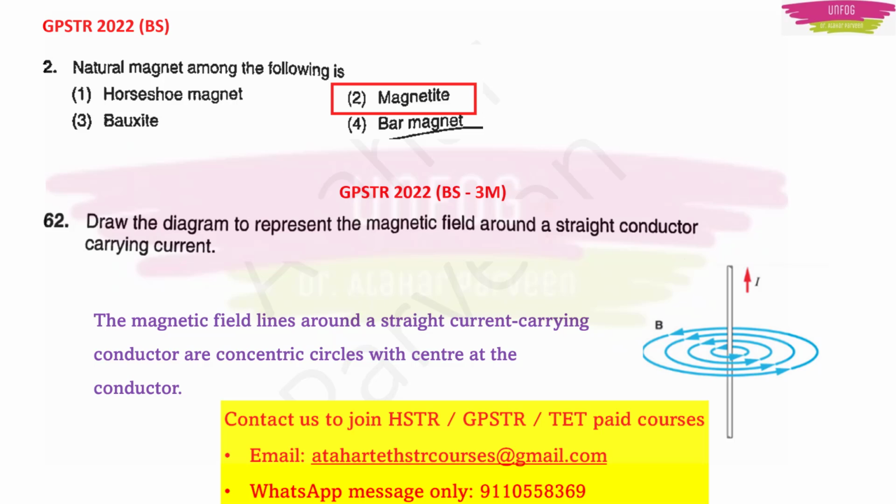Okay. Here the magnetic field lines around the straight current carrying conductor are actually concentric circles, and the center of those concentric circles is the conductor. Okay, so you will clearly get 3 marks for this answer: 2 marks for the figure and 1 mark for the explanation of the direction of magnetic field lines and also the current direction. So this is how you have to write descriptive answers. Wherever needed, you need to draw the diagram also.